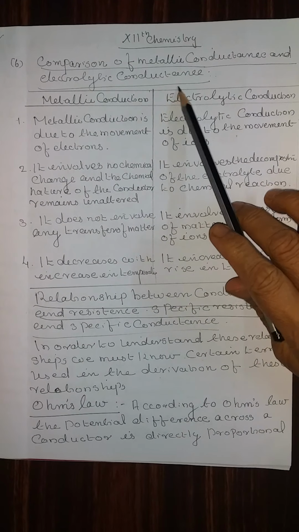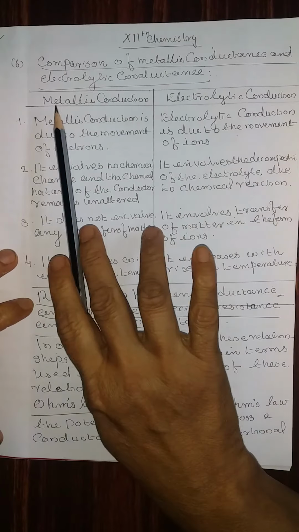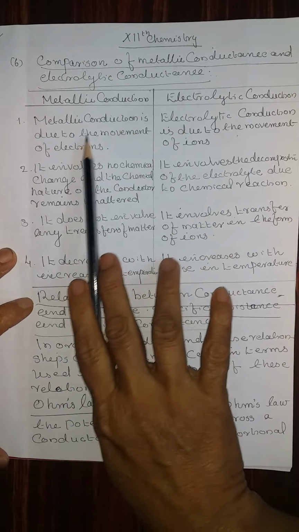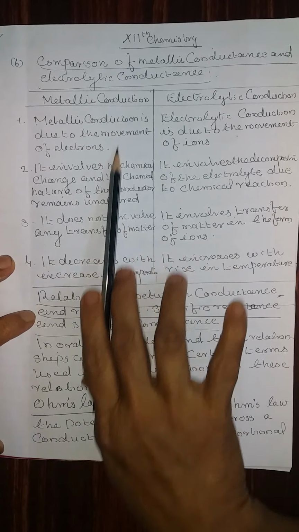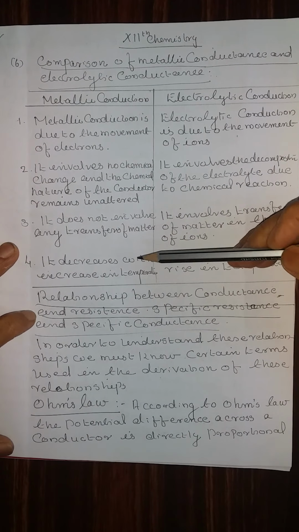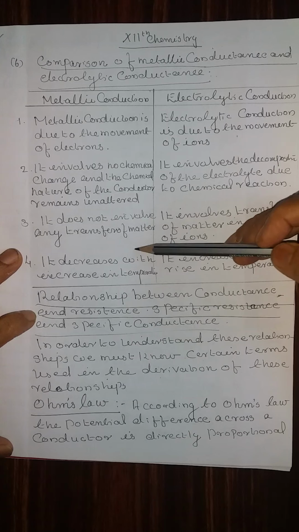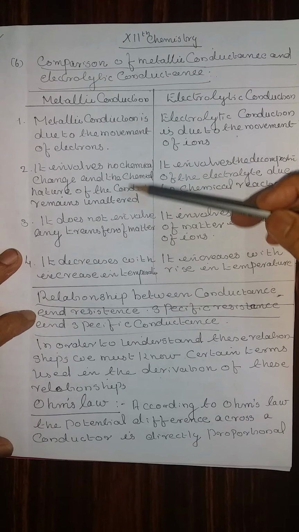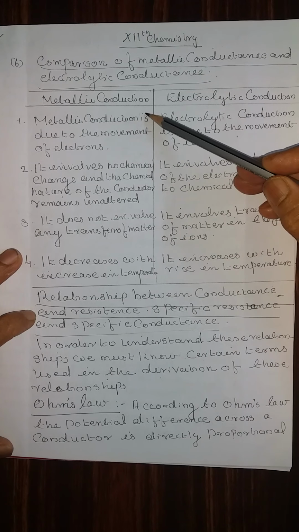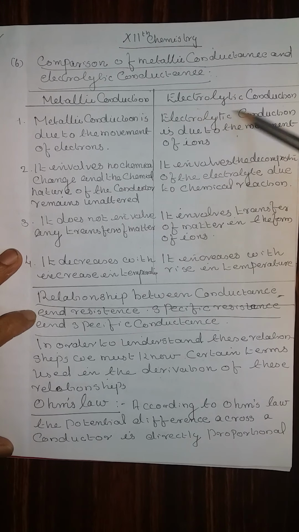Comparison of metallic conductance and electrolytic conductance. Please refer to the syllabus. Metallic conduction. First I am going to read and explain the metallic conduction characteristics. There are three characteristics for metallic conduction, and for electrolytic conduction, three characteristics.